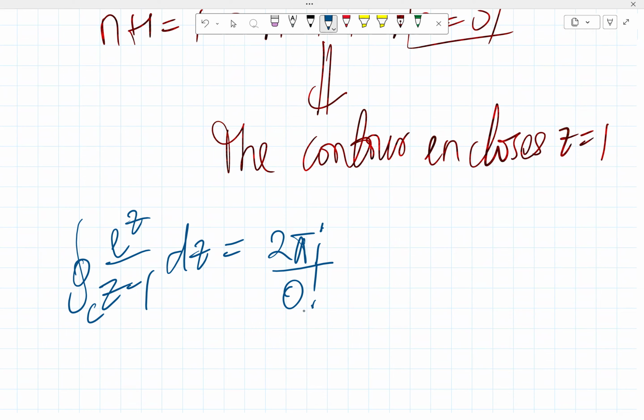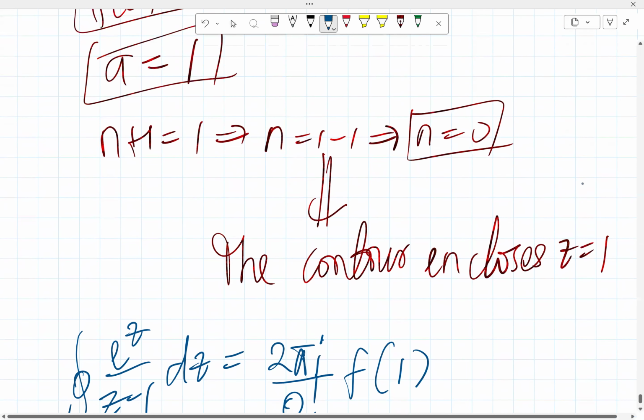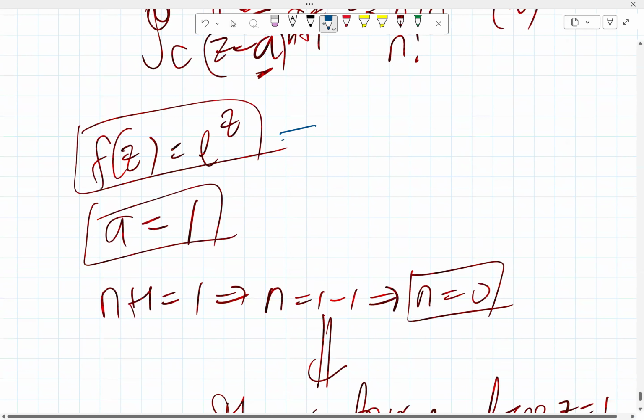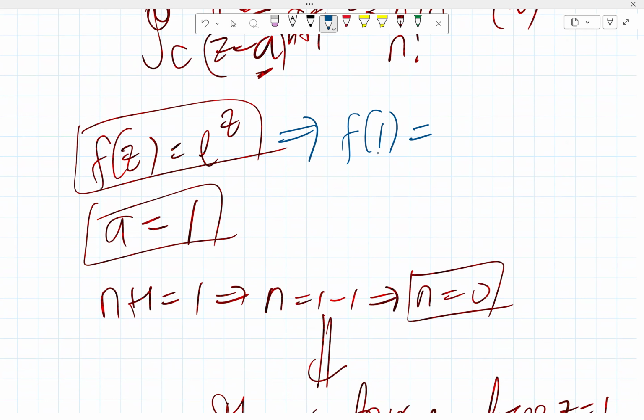And then we have no derivative, so that will be f evaluated at a, which is 1. If f of z is e raised to the power z, then f of 1 is equal to e raised to the power 1, which is equal to e.